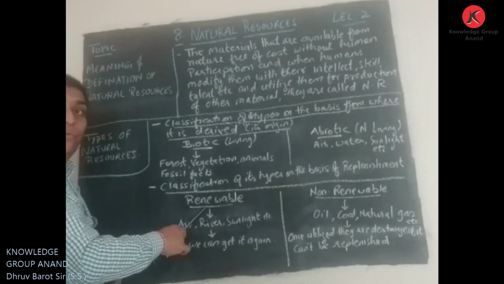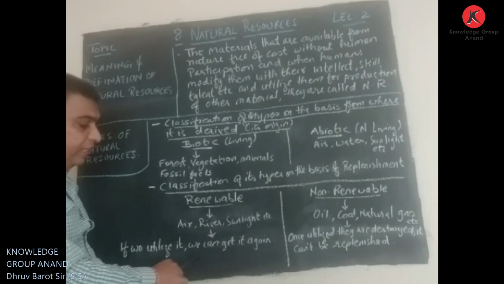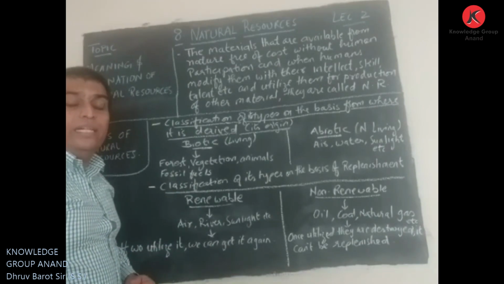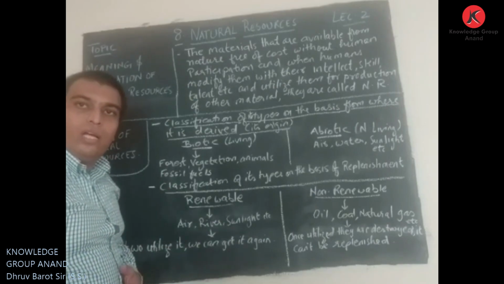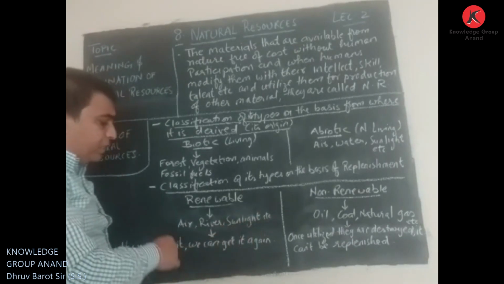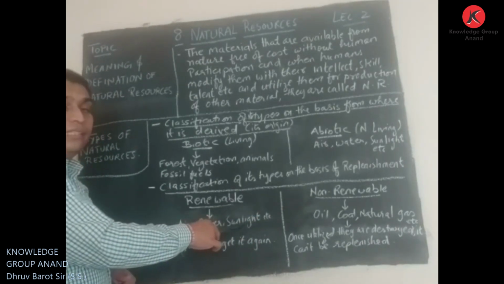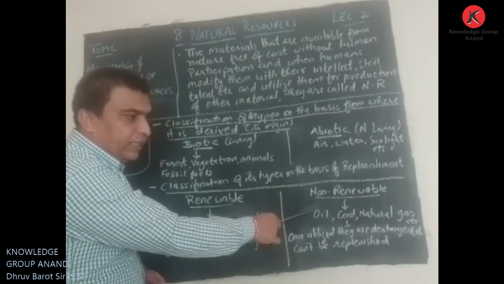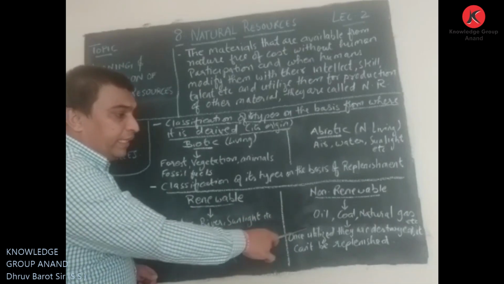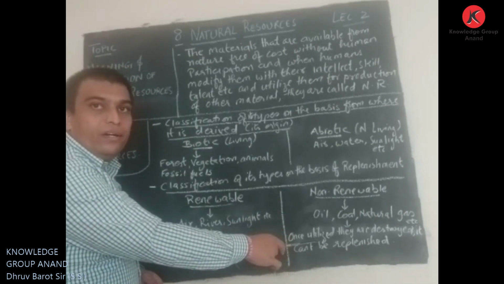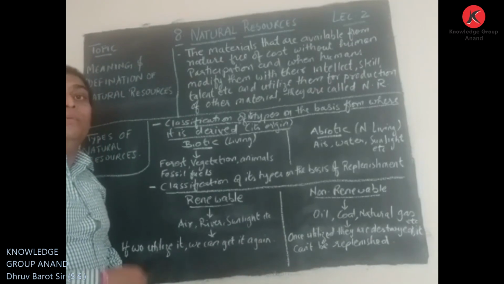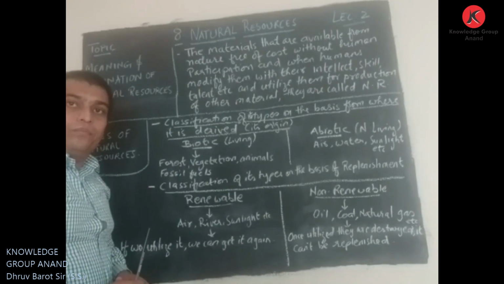In renewable, if we utilize it, we can get it again. Once it is used, it can be produced again. Examples are air, river, sunlight, etc. Non-renewable resources, once utilized, are destroyed. They can't be replenished. They cannot be produced again.